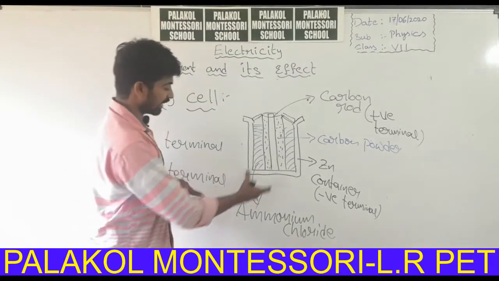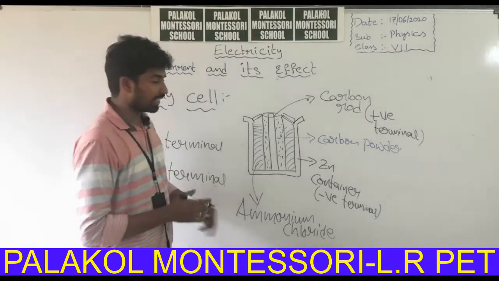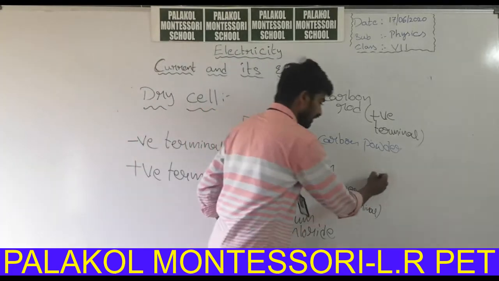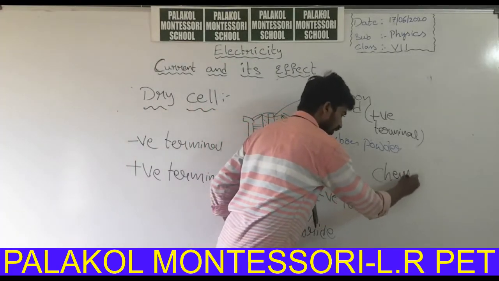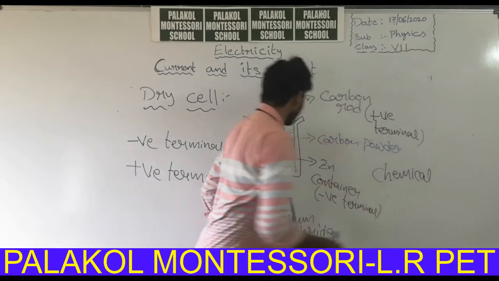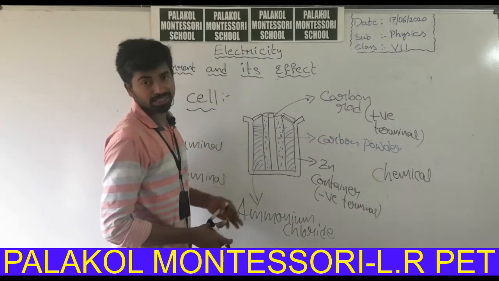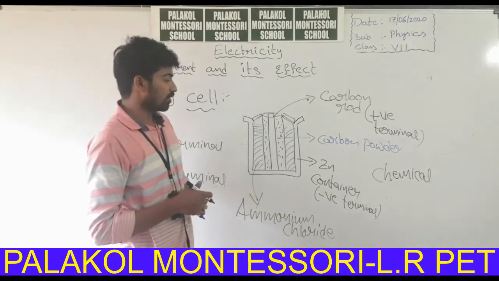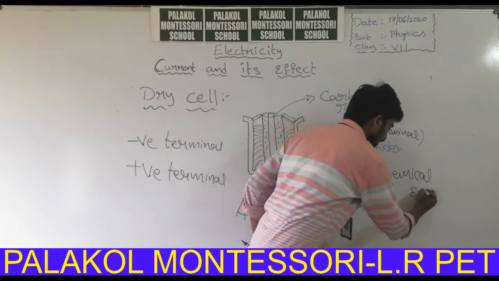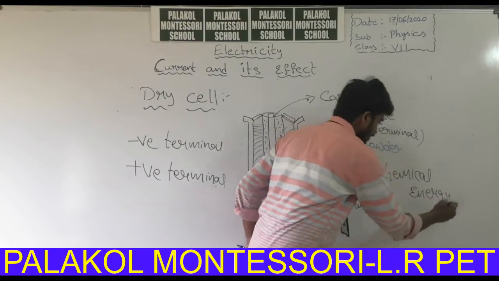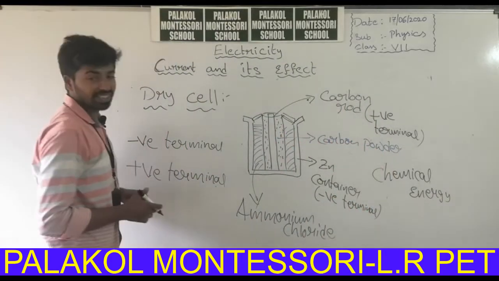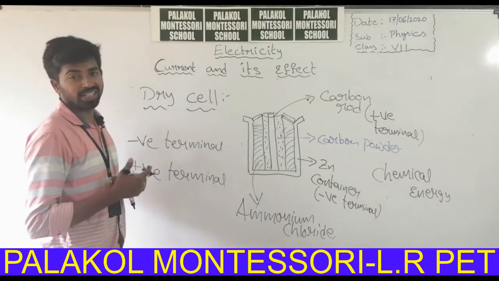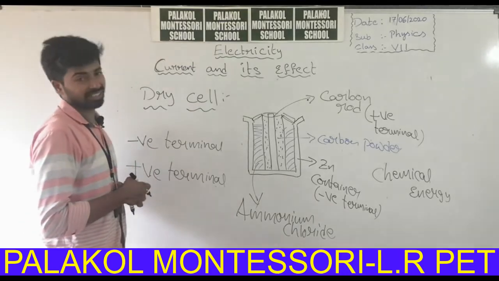The chemical reactions between these chemical substances produce chemical energy, and that chemical energy is converted into electrical energy. So these are the substances present inside the dry cell. The dry cell is the battery which you use in toys or wall clocks, etc.